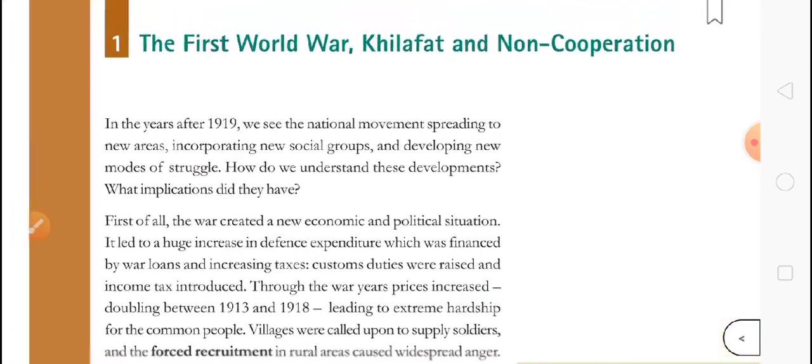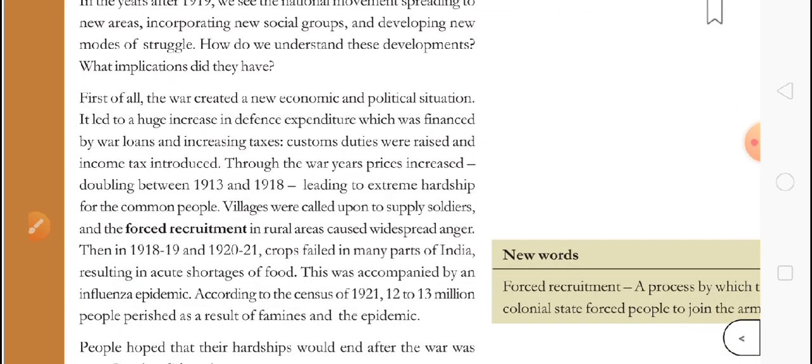I told you about the First World War. That First World War started in 1914 till 1918. At that time, the British government needed a lot of resources from our country. They wanted people who could fight for them in the World War in different parts of the world. Second, they wanted money, so they imposed new taxes on the people of India. The people of India were mainly farmers. They were already facing problems, and when the taxes were increased, they became very weak.